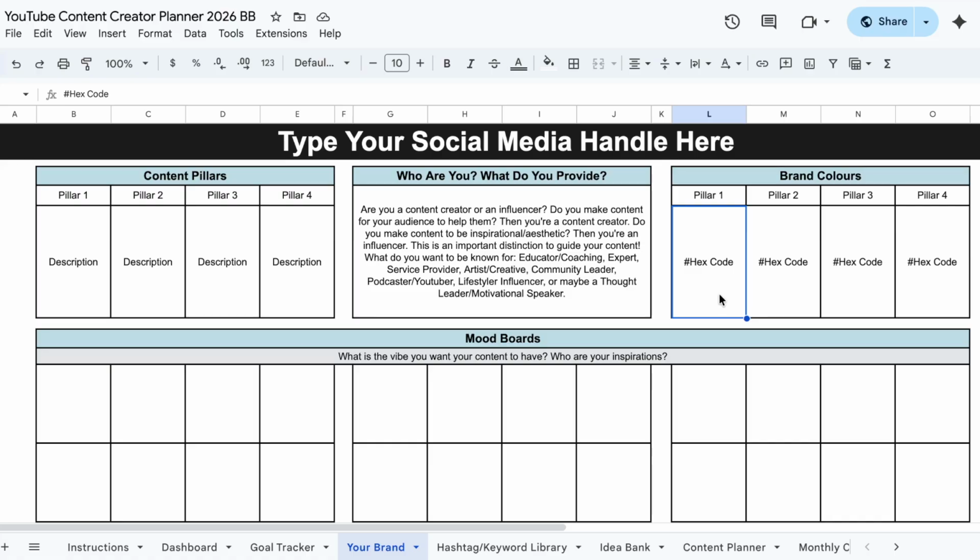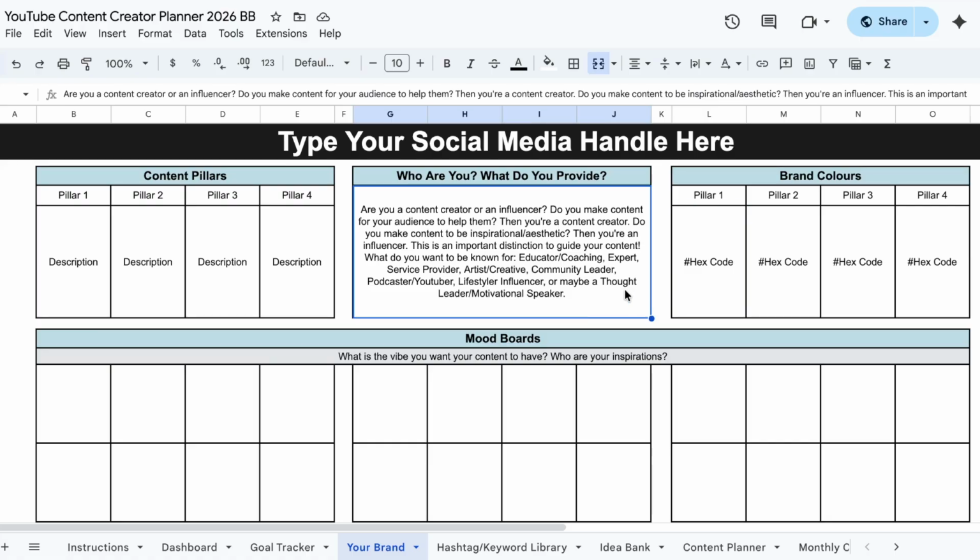Next, I want you to be a little bit introspective. I want to ask you to ask yourself who you are as a content creator, what you're providing. I've got some questions here for you to think about, because I want you to have a goal in mind of who you want to be and what you want to be known for. This will help you a lot of the time when you get stuck for ideas. You can come back here, look at your pillars, look at what you do, what you provide, and that can help guide you towards some future content ideas.